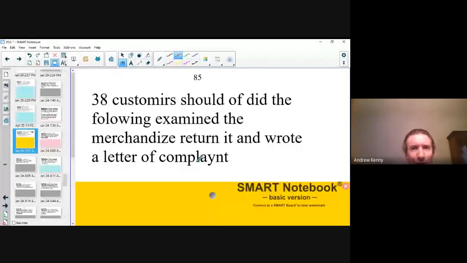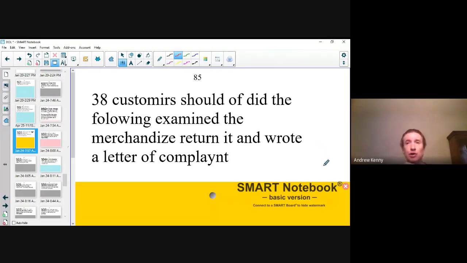Hello, everybody. Let's take a look at Daily Oral Language sentence number 85. Allow me to put it on your screen. Once you see it, please copy it down exactly the way you see it, as wrong as you see it. I know it's difficult to do sometimes. Then after we go over it, you're going to copy it down correctly and probably feel a lot better about it. So let's see. I'm going to read it out loud.